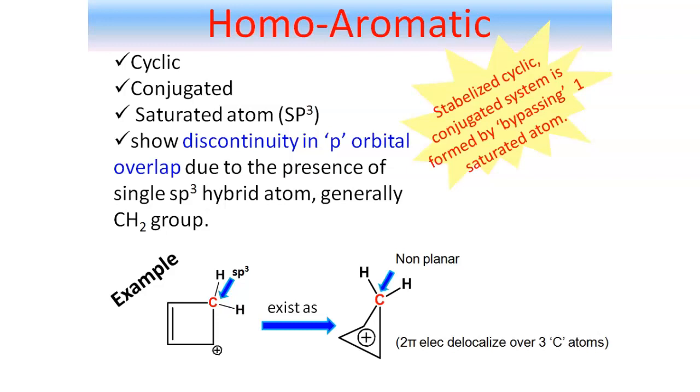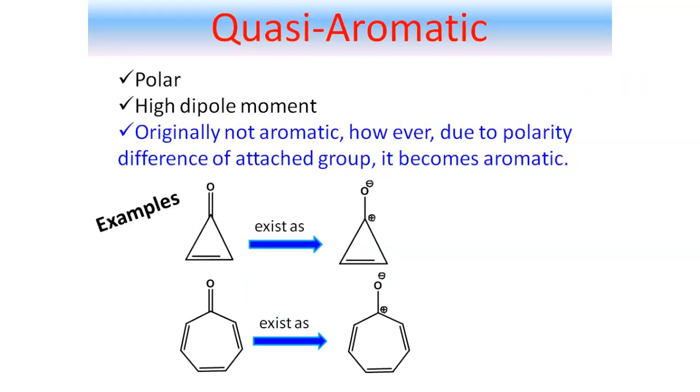Right, now coming to our next system, that is quasi-aromatic system. An important criterion of a quasi-aromatic system is that there should be the presence of a polar atom or polar groups. That means this system will possess a very high dipole moment.